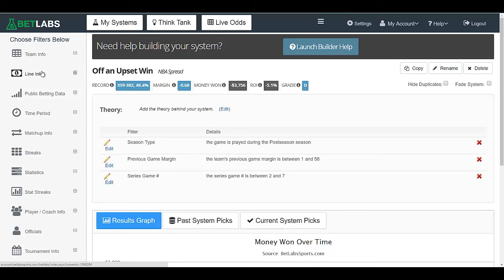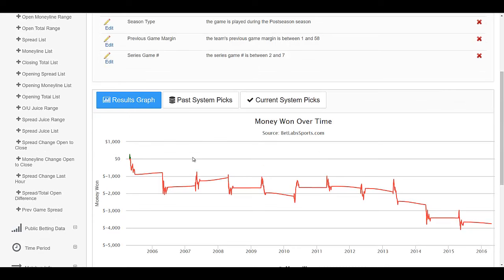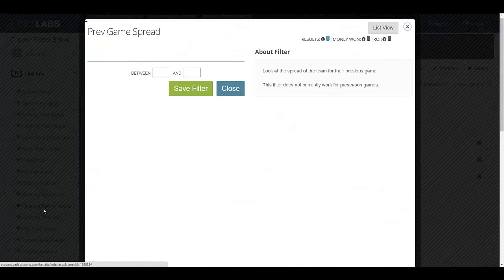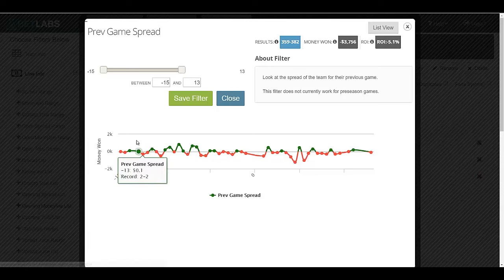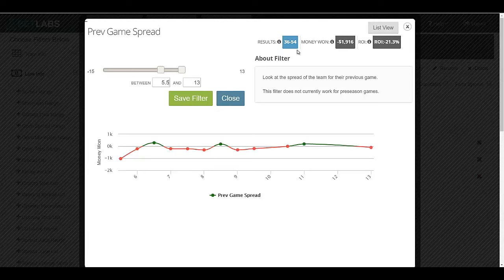And then the next thing we want to do is go to line info. And we can actually look at the previous game spread. So really we want to look at dogs, so they're coming off an upset. If you want to do big dogs, you could do 5.5. You can see it's 36 and 54, so it's obviously not a good move. If we want to look at dogs more than 10, then our sample size is going to become so small that it's not even worth looking at.